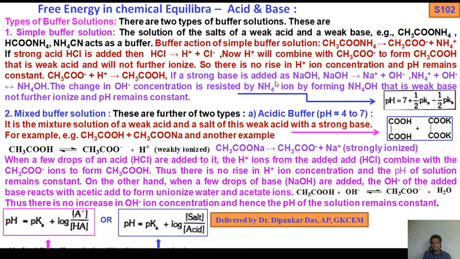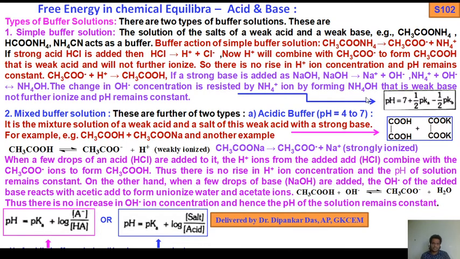Now if a strong base is added like sodium hydroxide, what will happen? NaOH dissociates into Na plus and OH minus, and ammonium hydroxide dissociates into ammonium ions plus OH minus. Now these ammonium ions combine with OH minus to form ammonium hydroxide, which is also a weak base. This change in OH minus concentration is resisted by ammonium ions by forming ammonium hydroxide.